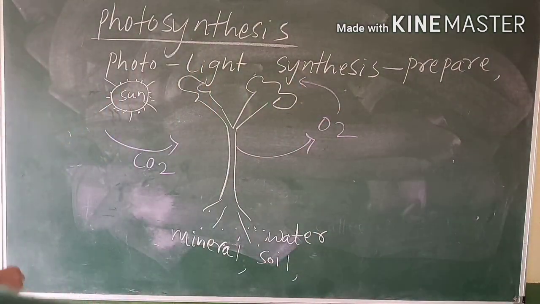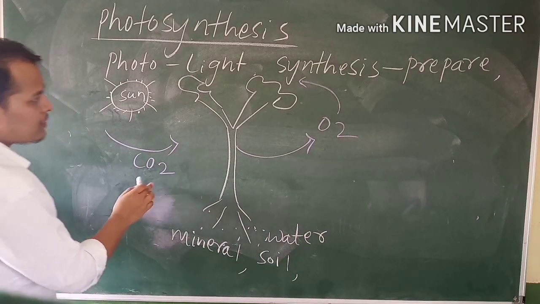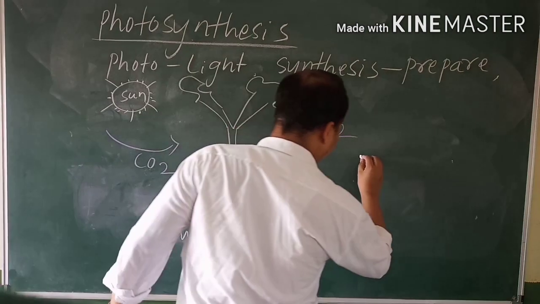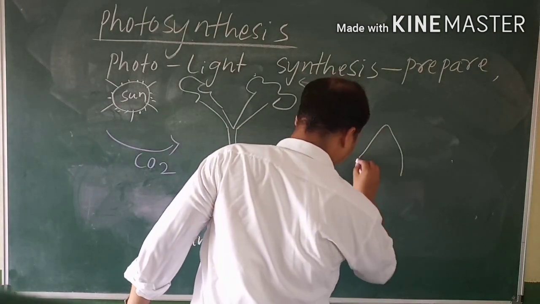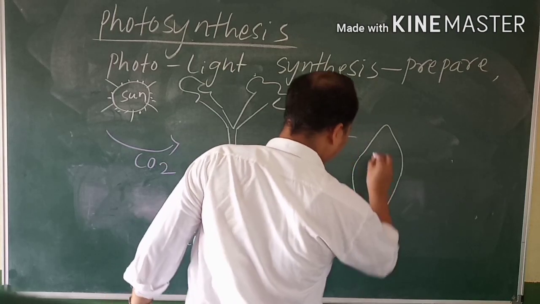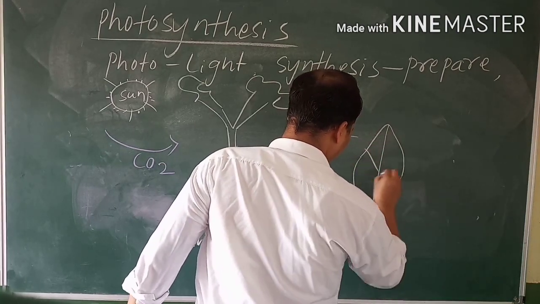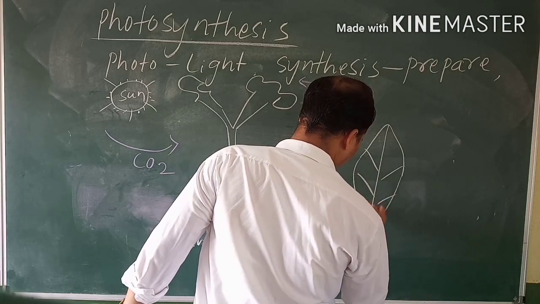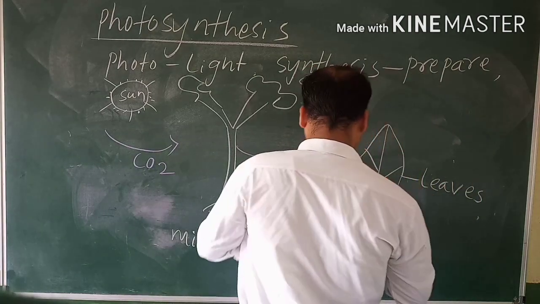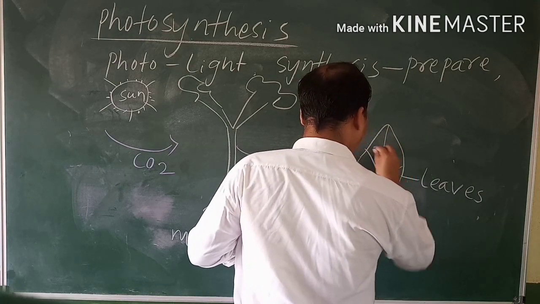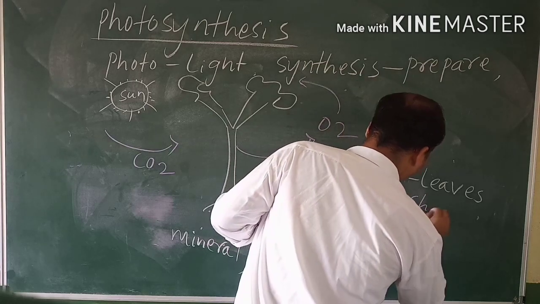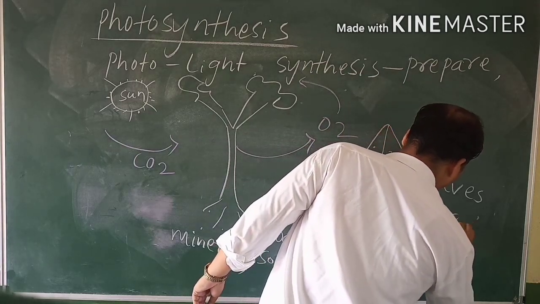So how will photosynthesis happen? In the leaves. This is the structure of a leaf. In leaves, there is a green pigment, and this is called chlorophyll.